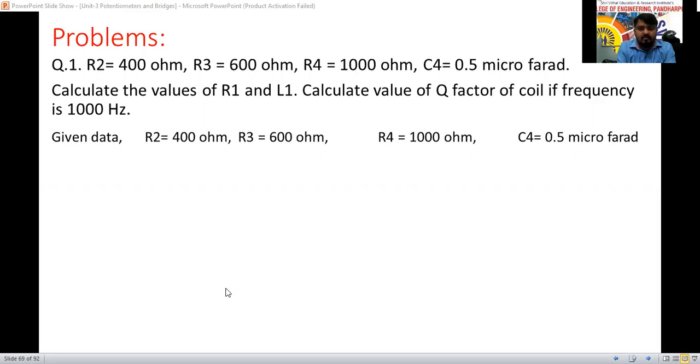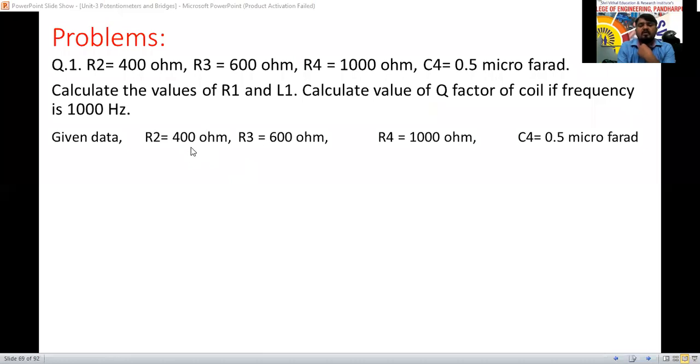Okay. Can anyone tell the answer? Govind says that R1 equal to 240. And what about the L1? 0.12. 0.12. We'll see that one.